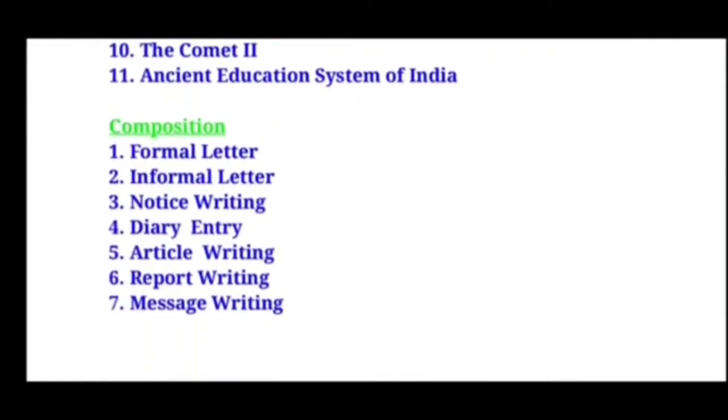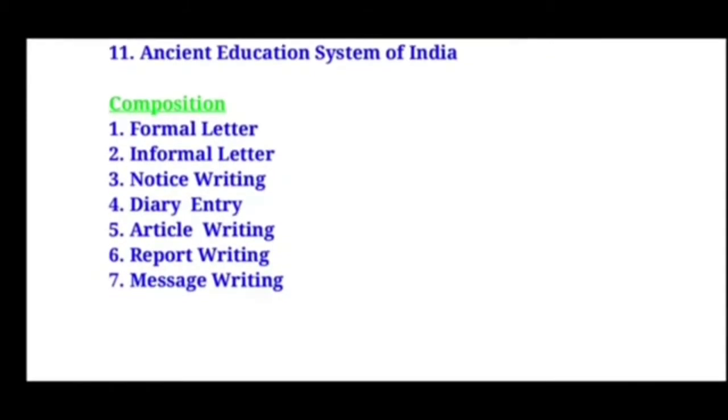Then moving on to the composition area, we have completed 14 compositions in our composition note. So all the 14 compositions are going to be in the annual examination.